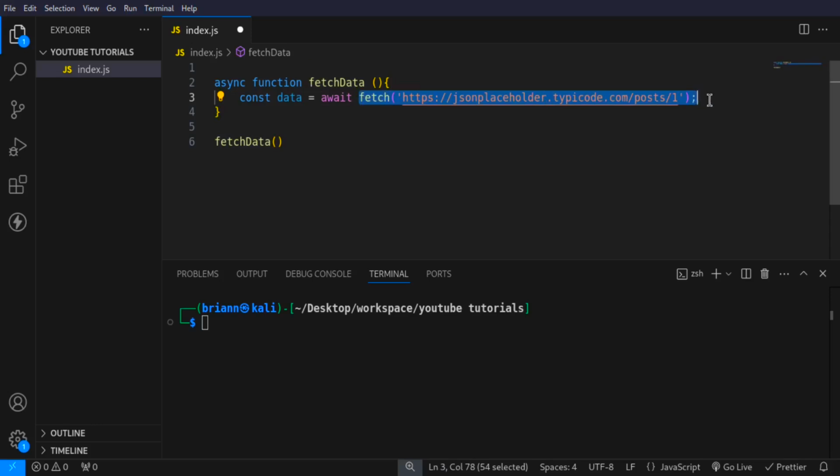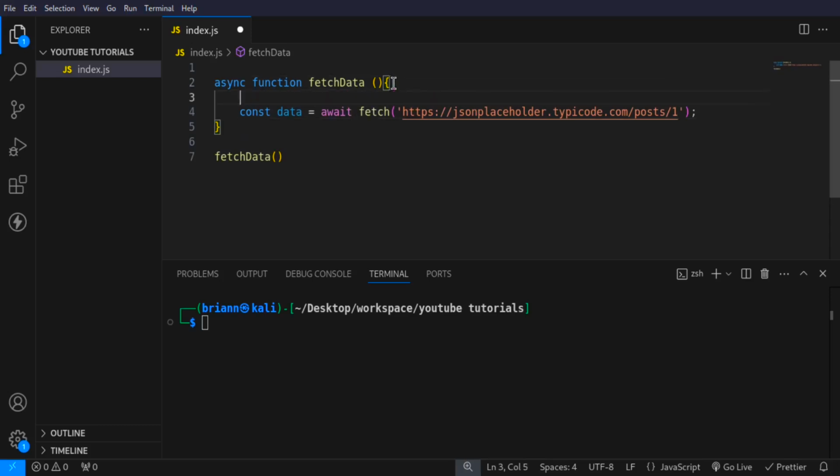JavaScript is going to pause the code execution. Unlike using promises, where JavaScript keeps on executing code until the promise is resolved, here JavaScript is going to pause the code execution until this is completed.